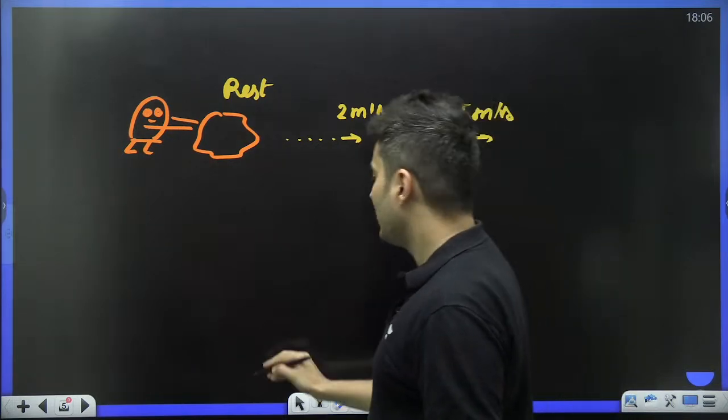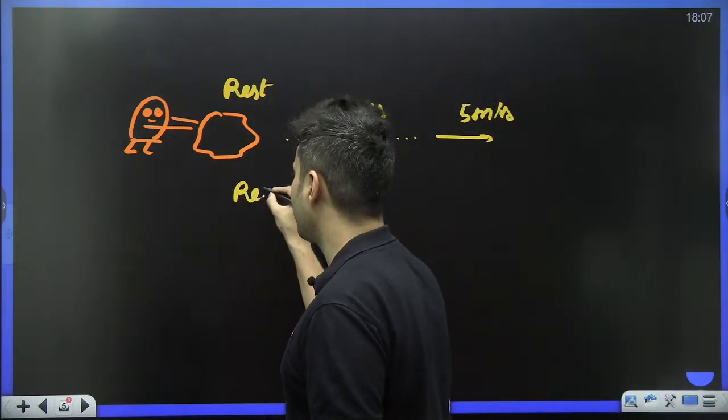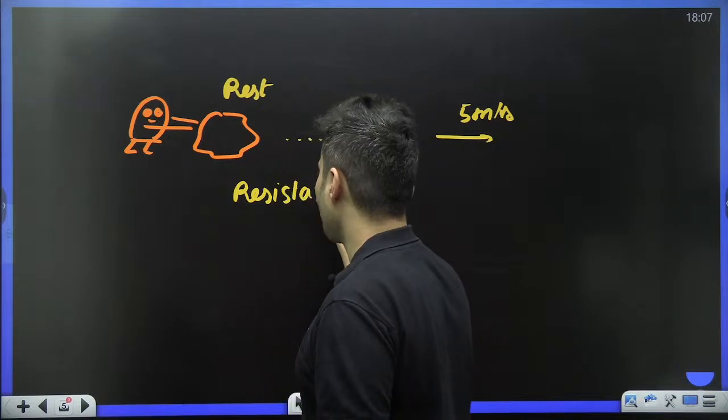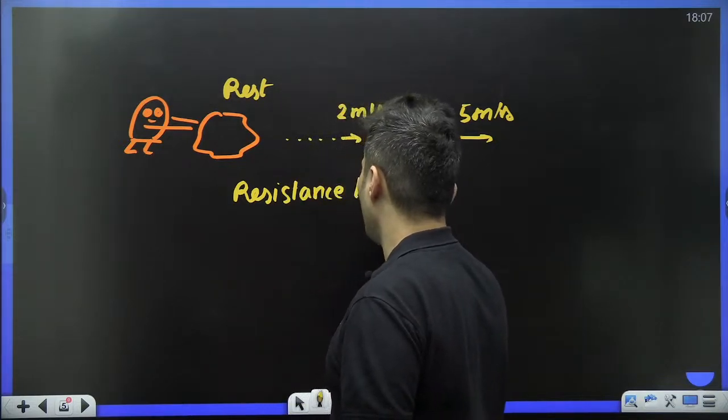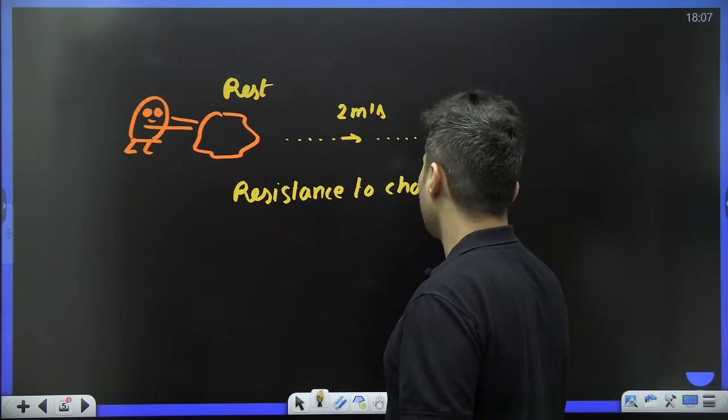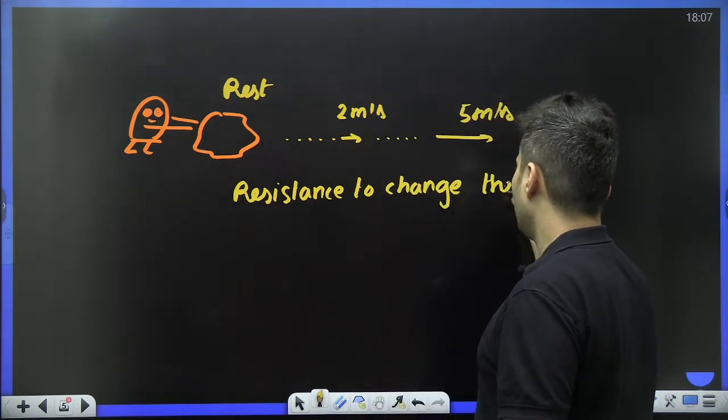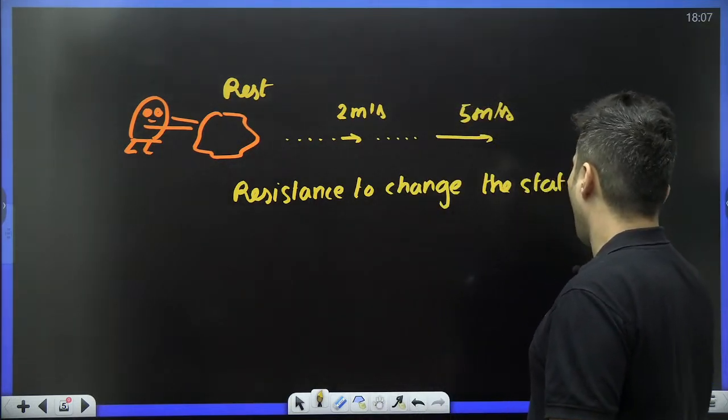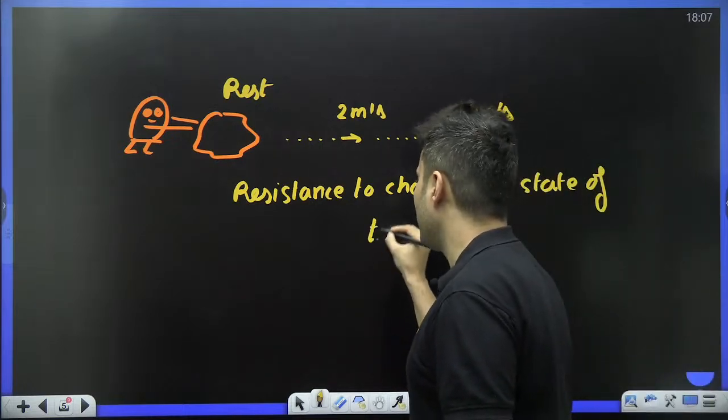So definitely there is some resistance to change the state of translation.